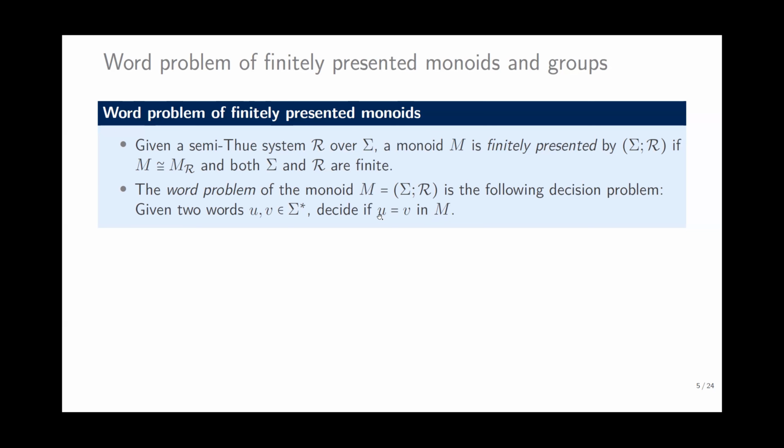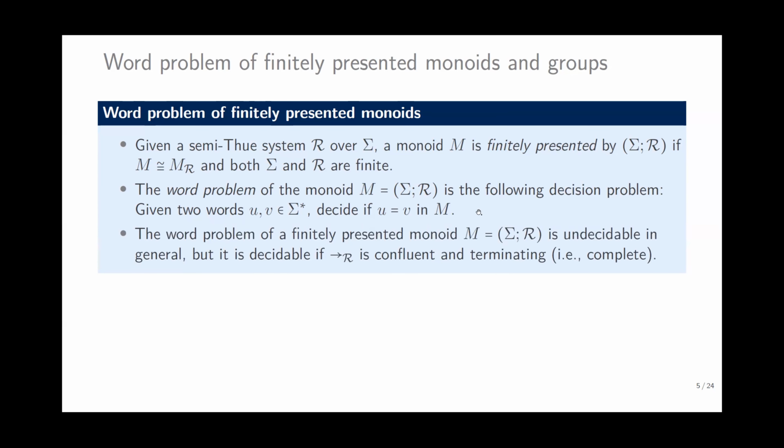So we need to decide whether two different strings are the same element in the finitely presented monoid M. But the word problem of finitely presented monoids is undecidable in general, so we need to consider some specific restrictions. If R is confluent and terminating, then it is decidable.